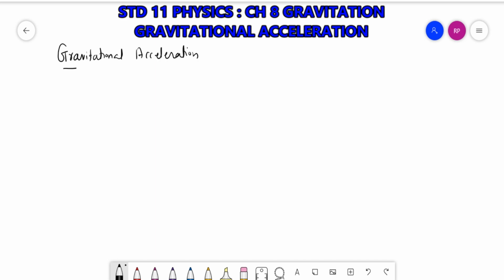Okay, gravitational acceleration. Now you already know what is acceleration. Acceleration means change in velocity with respect to time.